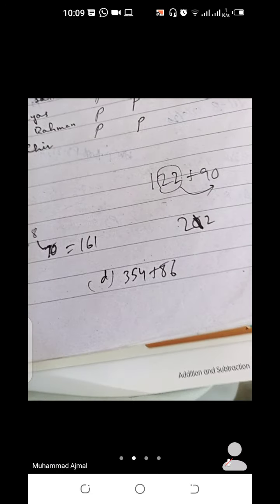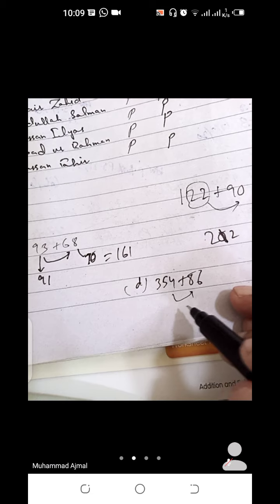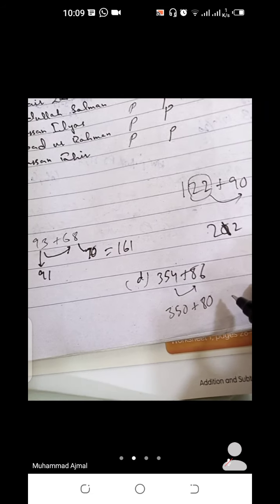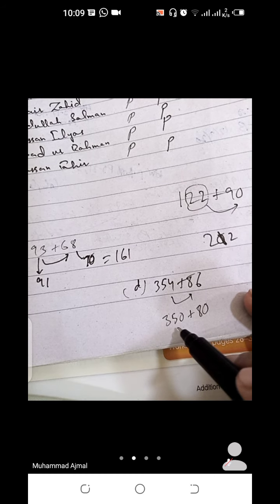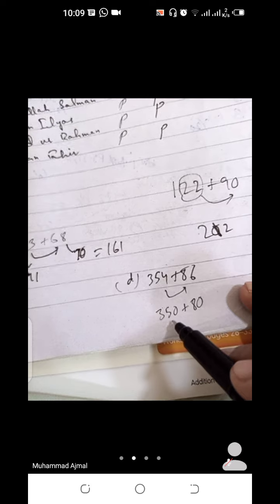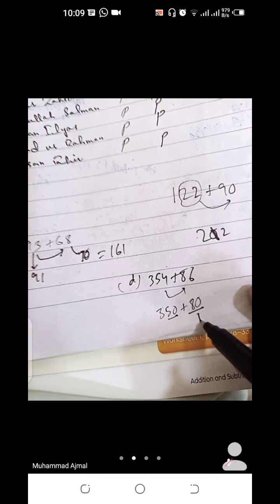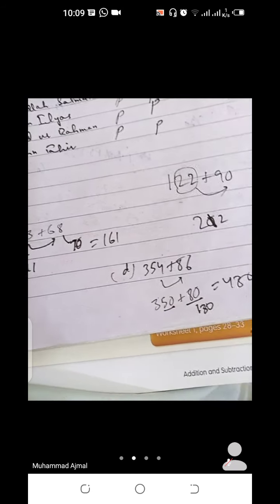Yes beta. First what we will do, look here. We will give 4 from this to this one. So it will become 350 and this will become 80. Now 350 and 80 are easy to add. So 50 plus 80, 8 plus 5, 13. So it will become 130. 50 plus 80 is 130 and 300 we will add. So 430 is the answer.